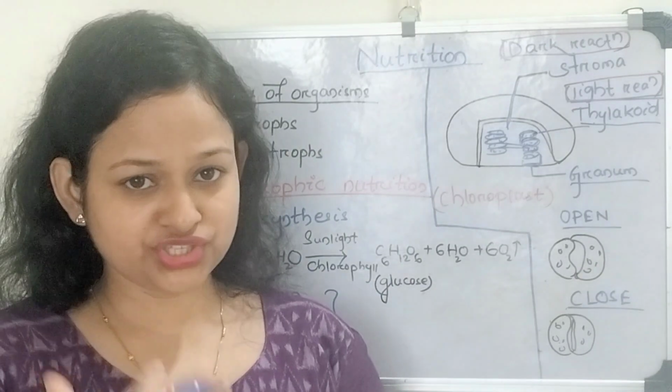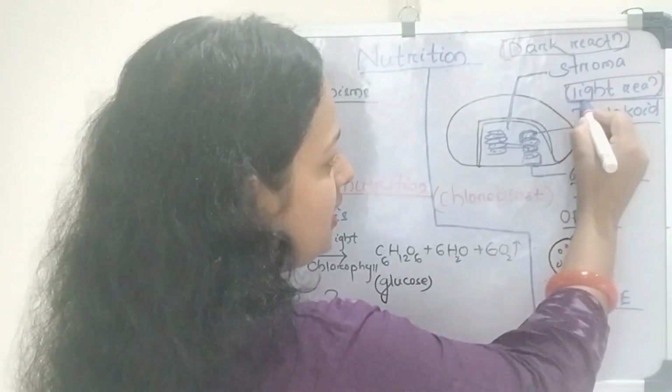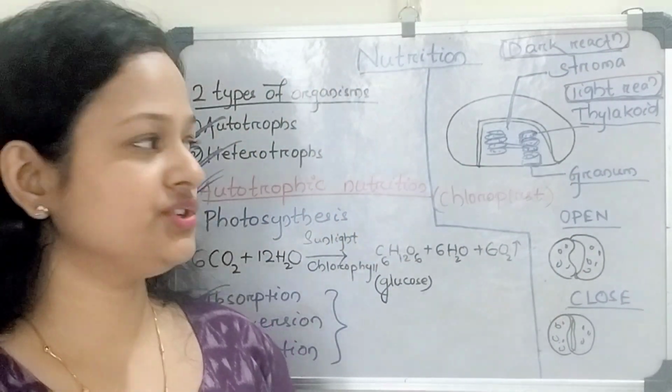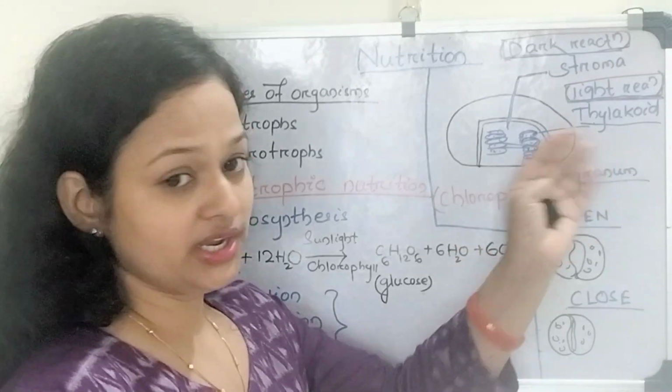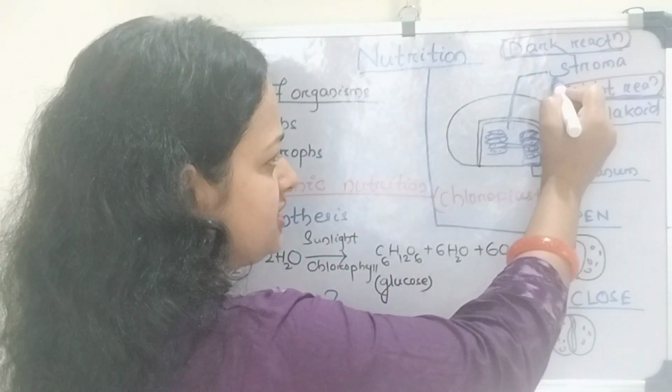And photosynthesis is actually of two types. One is light reaction, another is dark reaction. The light reaction of photosynthesis takes place in the thylakoid, and the dark reaction of photosynthesis takes place in the stroma.